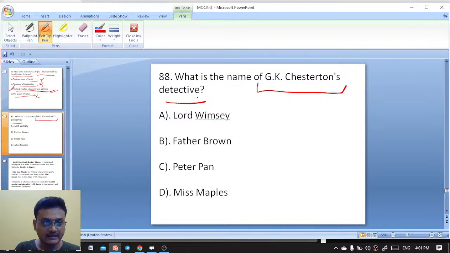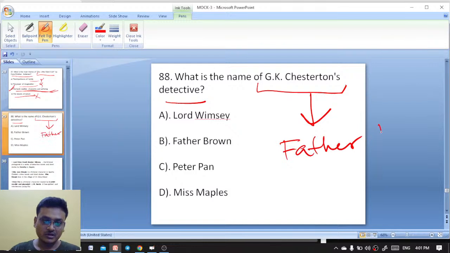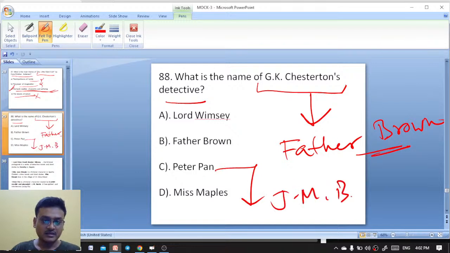Peter Pan is a character by James Matthew Barrie. Miss Marple is by Agatha Christie. Lord Whimsy is by Dorothy L. Sayers. So G.K. Chesterton created the detective character Father Brown.